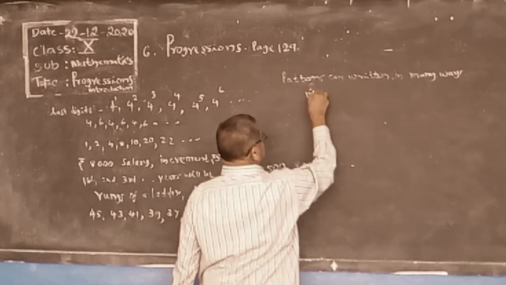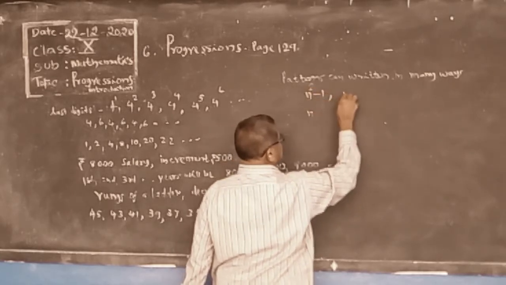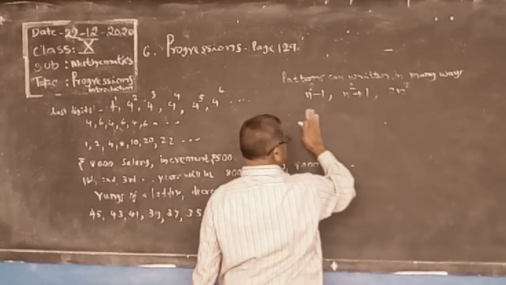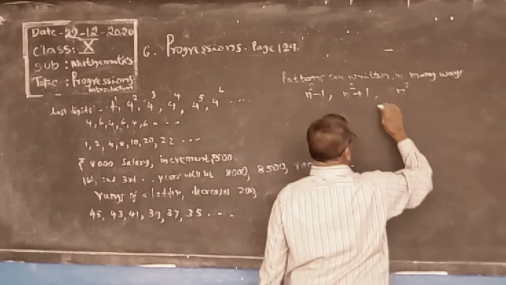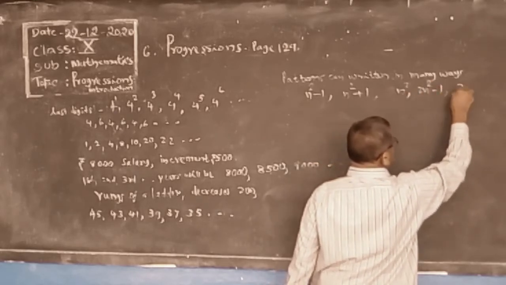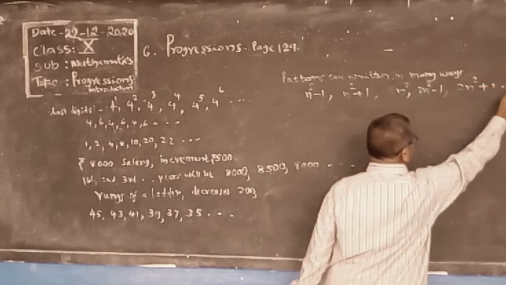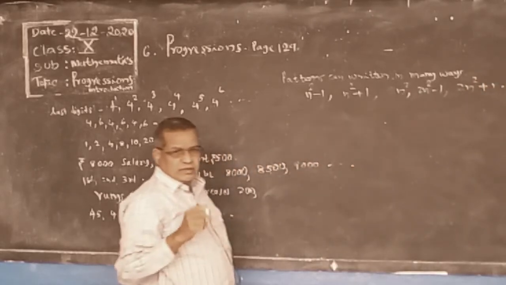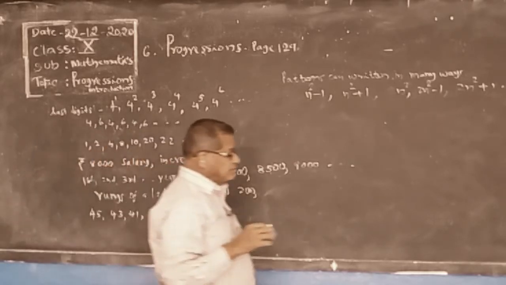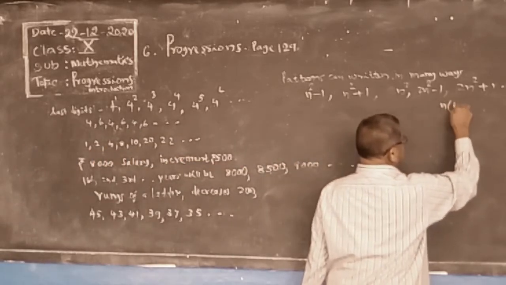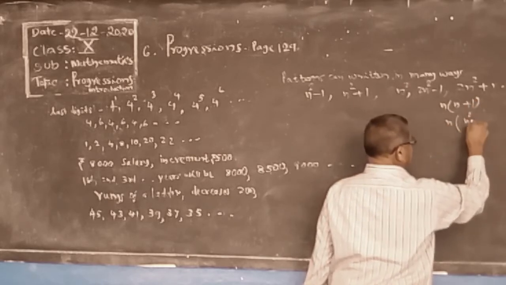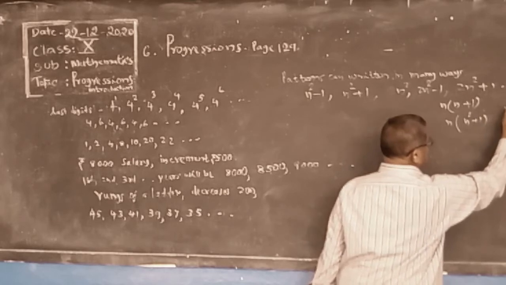n squared minus 1, n squared plus 1, 2n squared, n squared, n squared minus 1, 2n squared plus 1, in any manner. n(n plus 1), these are all patterns. n(n plus 1), n(n squared plus 1) minus 1, we can also take.